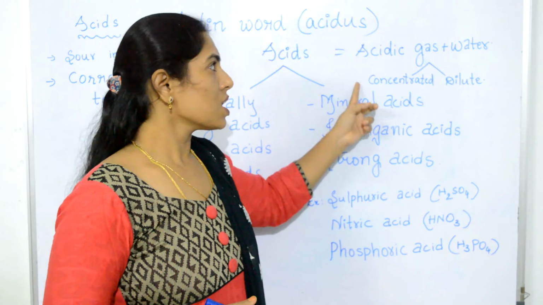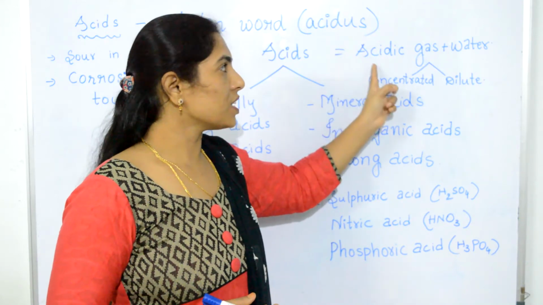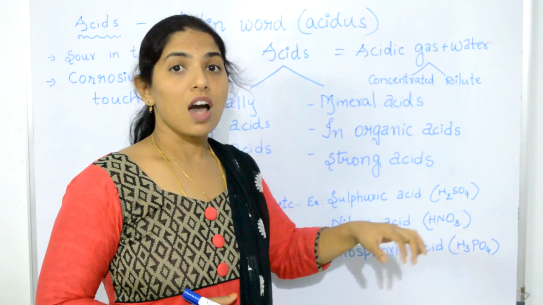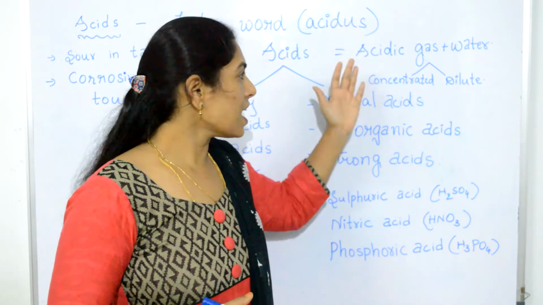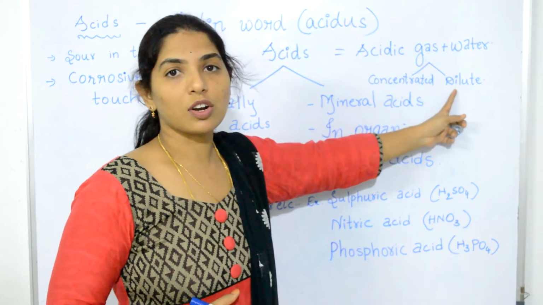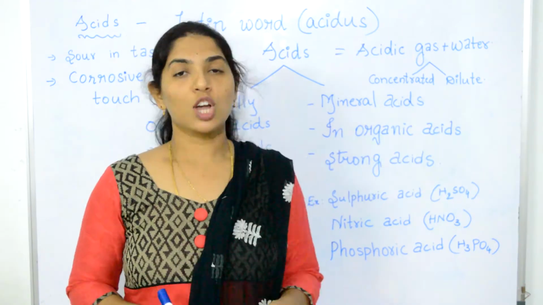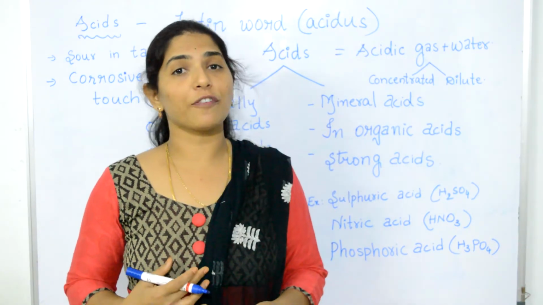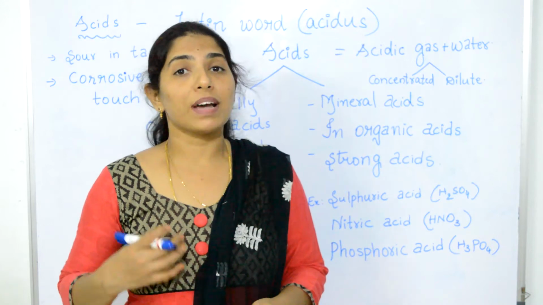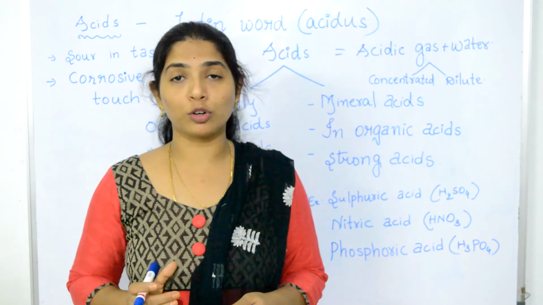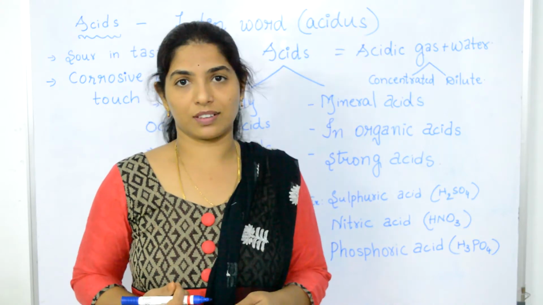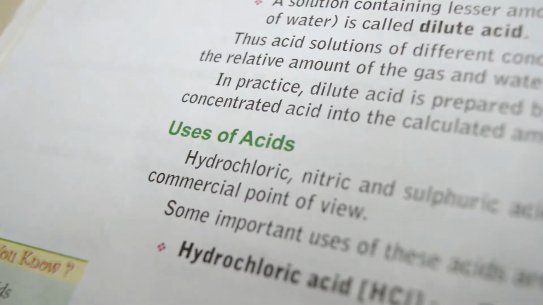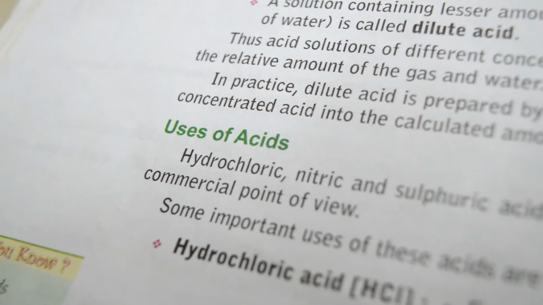If the amount of acidic gas is less, that means the water content is more, then the acids are called dilute acids. The different concentrations of acids can be prepared by adding the calculated amount of water to the acidic gas by continuous stirring.